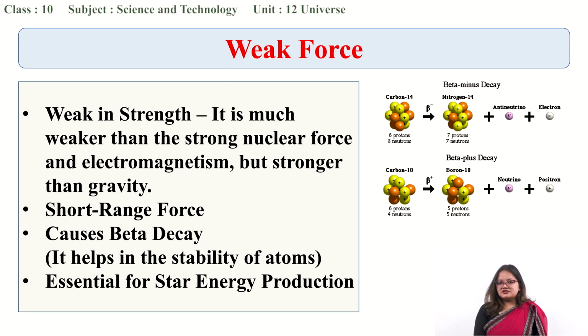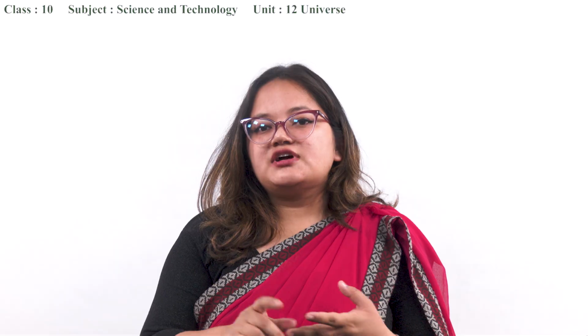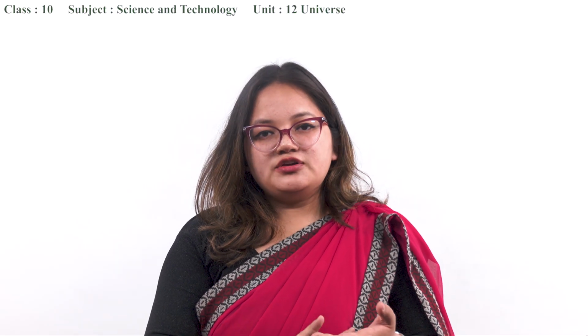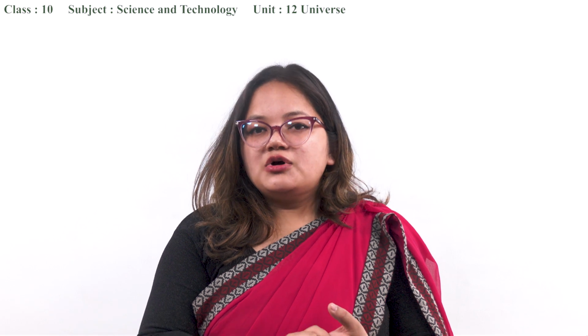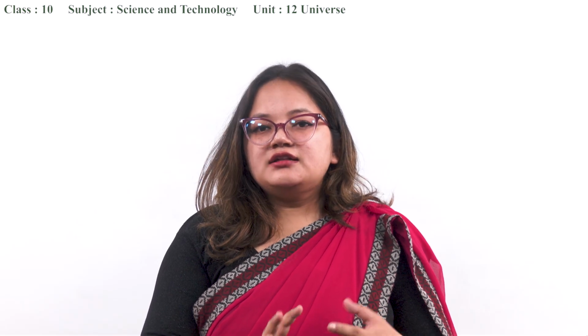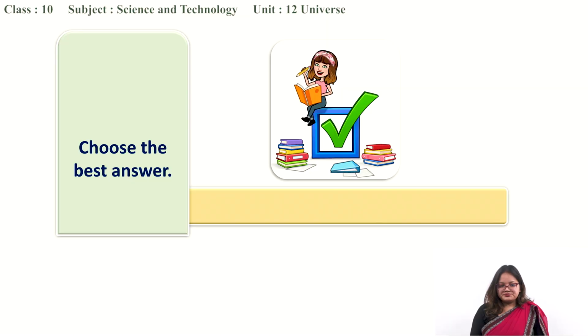So till now we must know that there are 4 fundamental forces, which are gravitational force, strong nuclear force, weak force and electromagnetism force. Among these 4 forces, the strongest one is the strong nuclear force. The weakest one is the gravitational force. Right after the Big Bang, for some moment they were indistinguishable, and we call that state the grand unification theory. Slowly, when the universe started to cool down, they started to separate from each other. So now, after knowing all these facts, let's try to solve some questions.